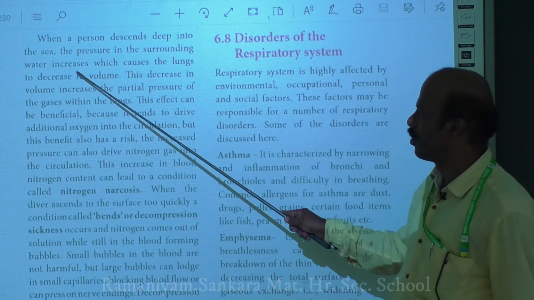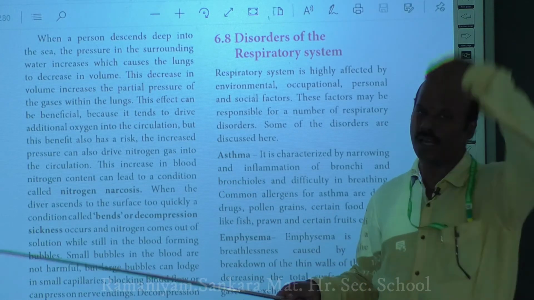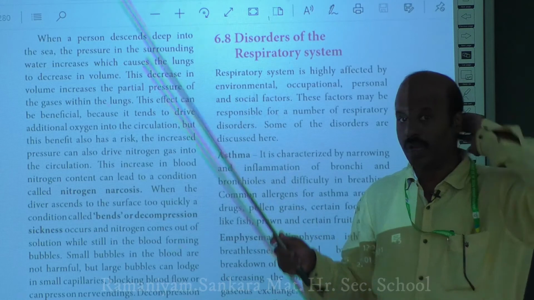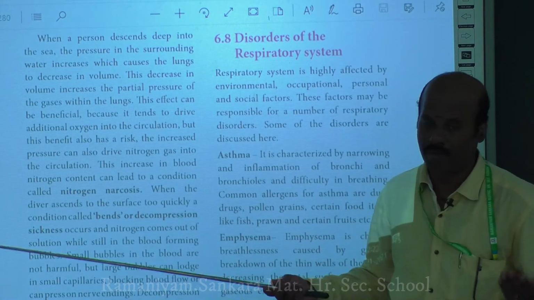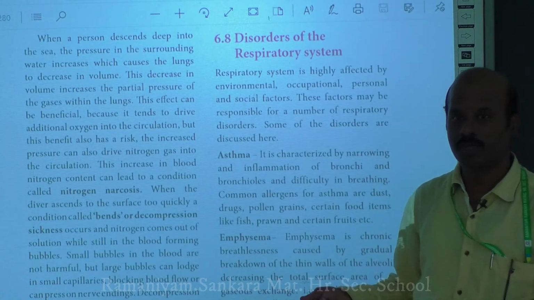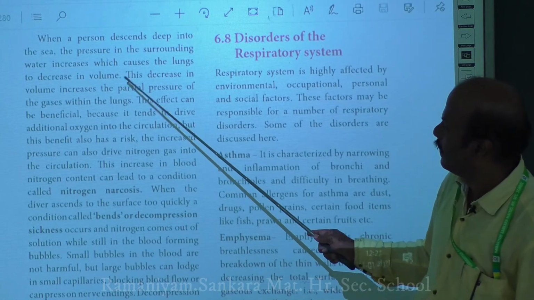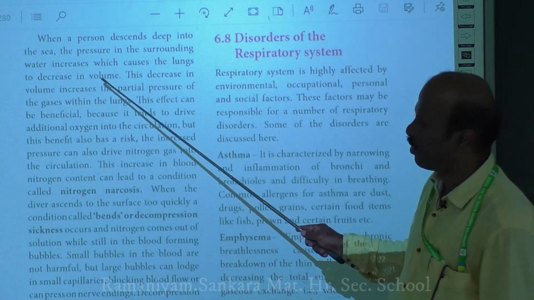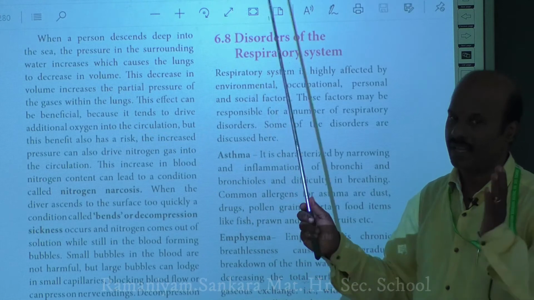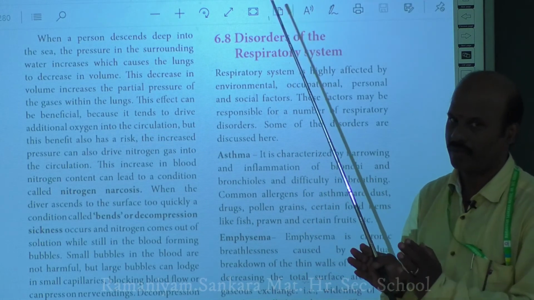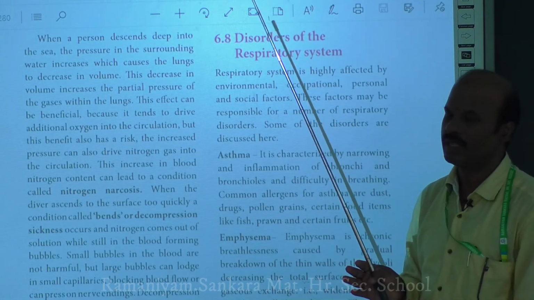The pressure of the surrounding water will be high. When you go higher into the mountain, the atmospheric pressure is very low. When you go deep into the sea, the pressure will be much higher. So what will happen when the pressure is very high? It causes the lungs to decrease in volume when a person is descending deep into the sea.